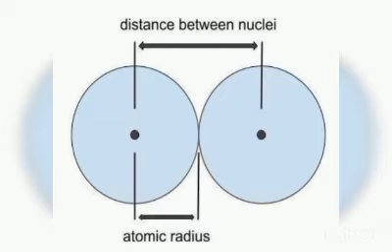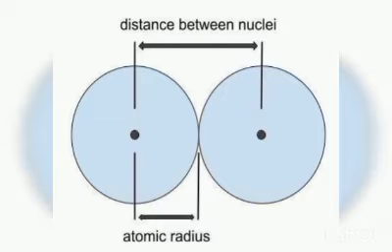In a period, the atomic size or atomic radius decreases from left to right. So why is there a decrease in atomic size across the period? Because the positive charge on the nucleus increases across the period from left to right.